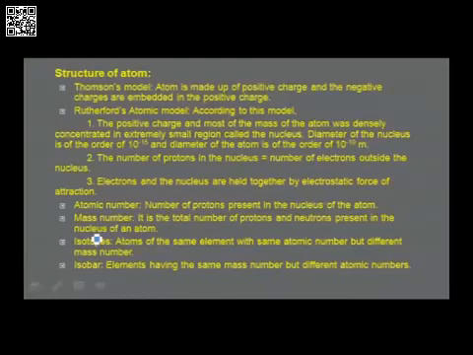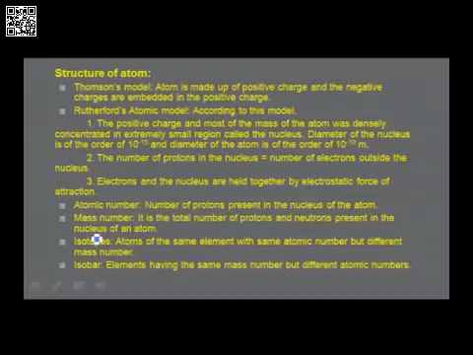Before going to the next model, let me give you the definitions of some other important terms that we come across. Atomic number is the number of protons present in the nucleus of a neutral atom. Mass number is the total number of protons and neutrons present in the nucleus of an atom. Atomic number is normally indicated by Z, and mass number is indicated by A. Isotopes are the atoms of the same element with the same atomic number but different mass number. Isobars are elements having the same mass number but different atomic numbers.